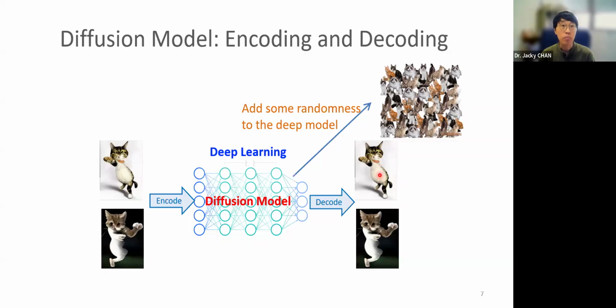That's image generation. After this training process, we can use different random noise, and you will be able to generate different cat images. So that's just a brief idea of diffusion models.